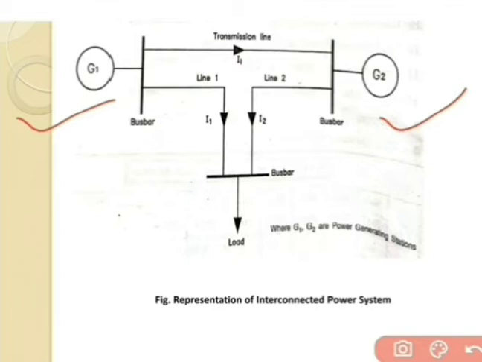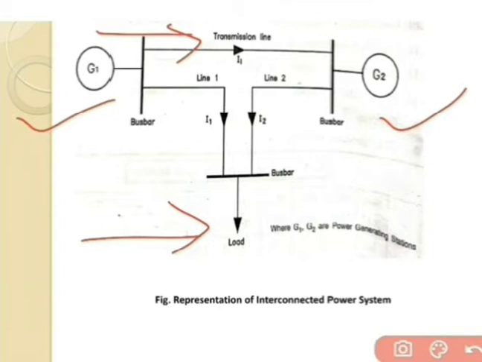One more parameter comes into the picture for the interconnected system, the transmission line defined over here. The current flowing through the transmission line is indicated by I1. Now a load is connected over here. So two generating stations connected in parallel is known as the interconnected system.